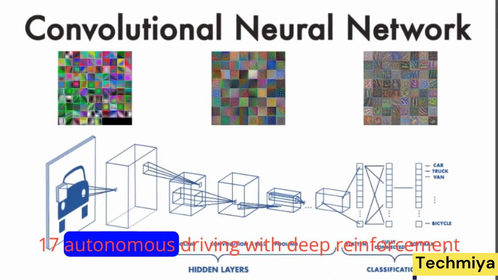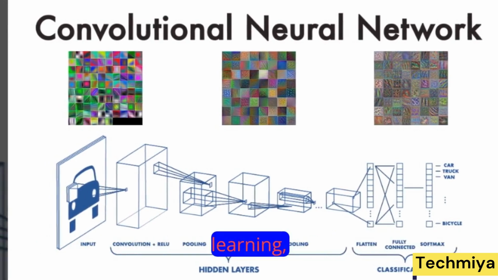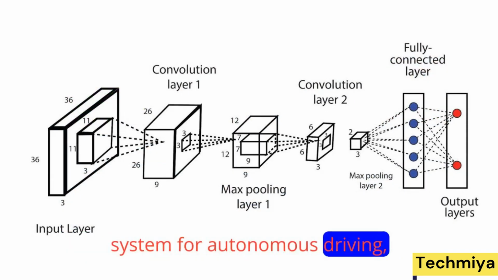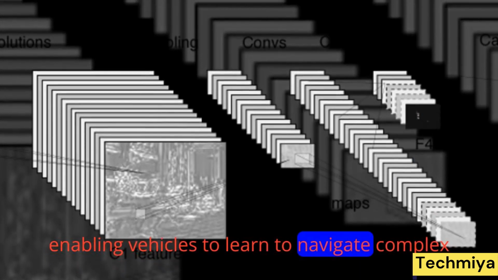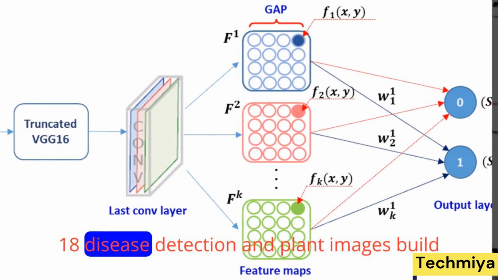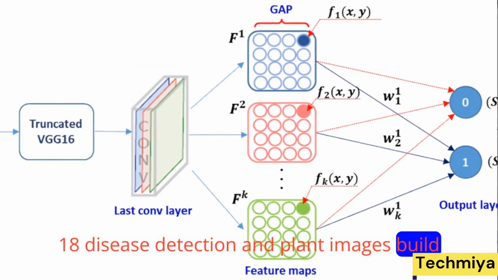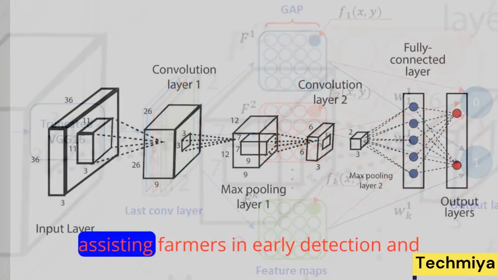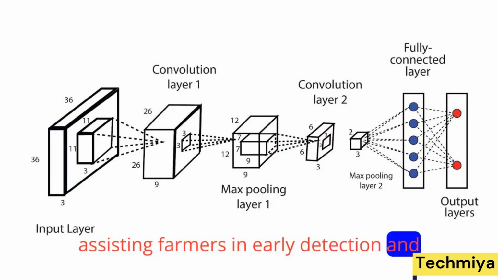17. Autonomous driving with deep reinforcement learning. Develop a deep reinforcement learning-based system for autonomous driving, enabling vehicles to learn to navigate complex environments safely. 18. Disease detection in plant images. Build a deep learning model to detect diseases or pests in plant images, assisting farmers in early detection and crop management.